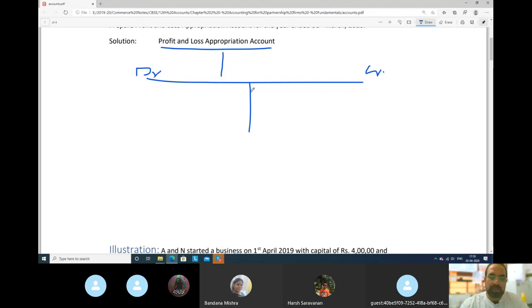First item, you have to remember this format, please. First item will be profit and loss account. If profit and loss account is giving us loss, that will come here, loss. If profit and loss account is giving us profit, that will come here, profit. Remember this.